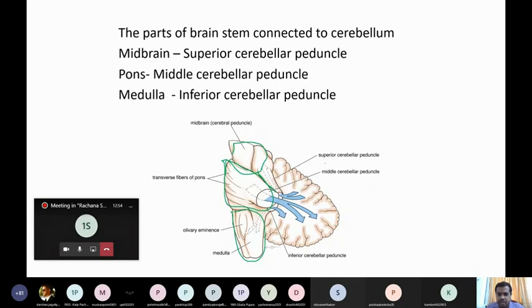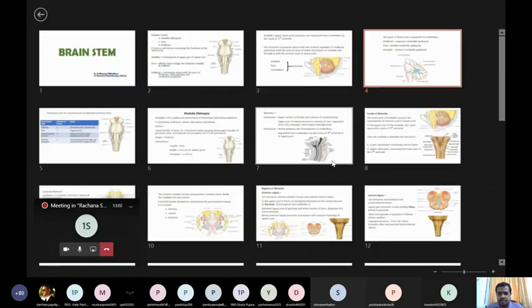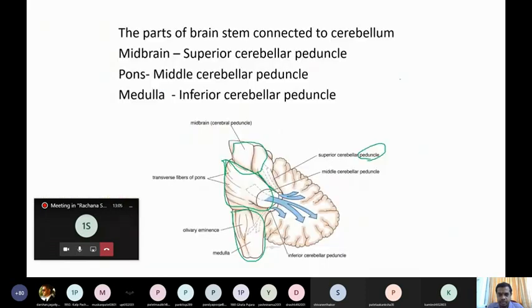They are known as the peduncles. There are three peduncles as per their name or as per their location. The first one is the superior cerebellar peduncle, then the middle cerebellar peduncle, and the inferior cerebellar peduncle.